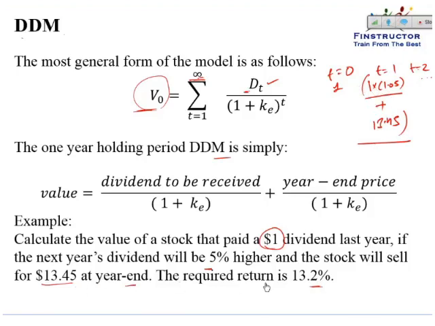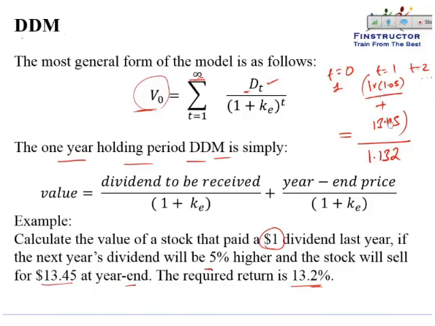back value. The required rate of return is given to be 13.2%. The discounted back value would be this upon 1.132, and that will be the value using a 1 year holding period dividend discount model.